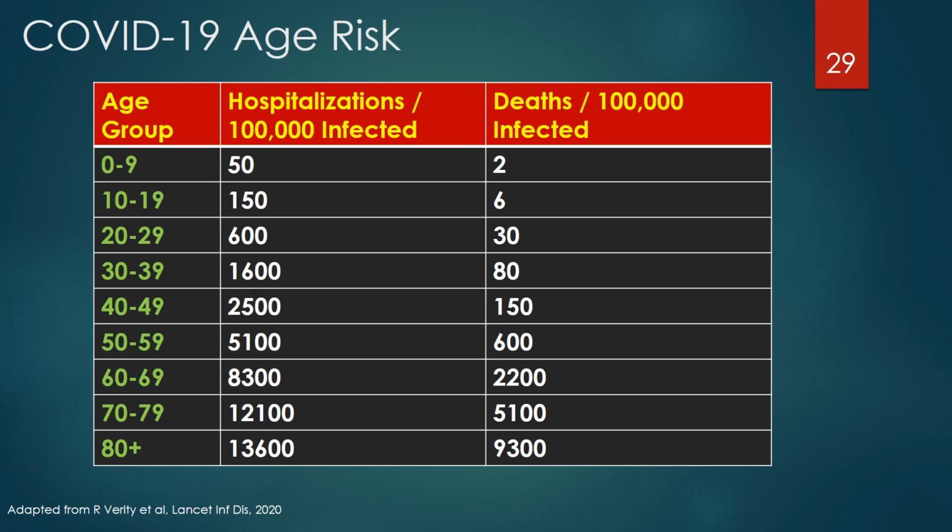This table, published in the Lancet Infectious Disease Journal, demonstrates the risk for hospitalization and death per 100,000 infected patients per age group. There is a progressive and dramatic increase in hospitalizations and death with age. In the 80-plus age group, 9.3% of those infected with COVID-19 will die.